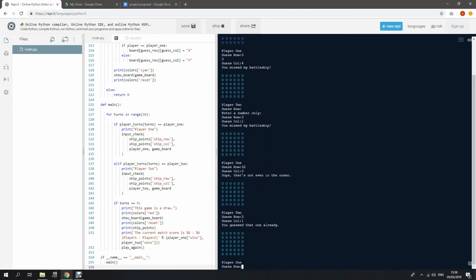For each player they have 5 turns each, which means it is 10 turns in all. And let's say I will try to guess all these three.